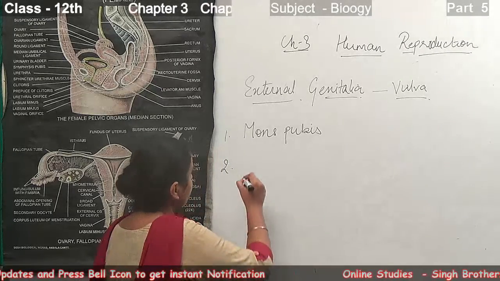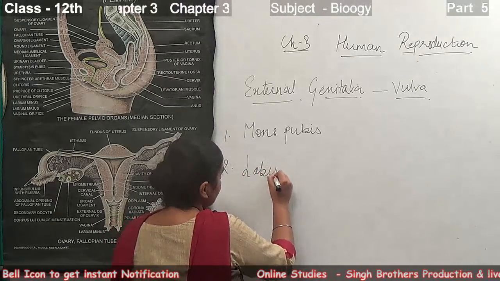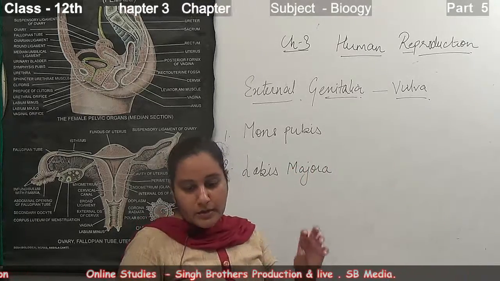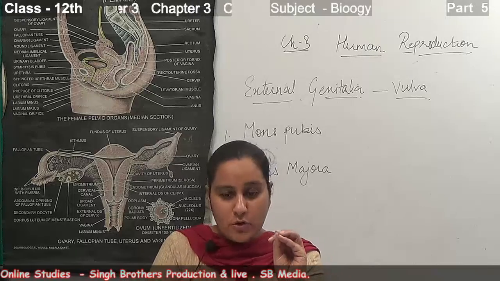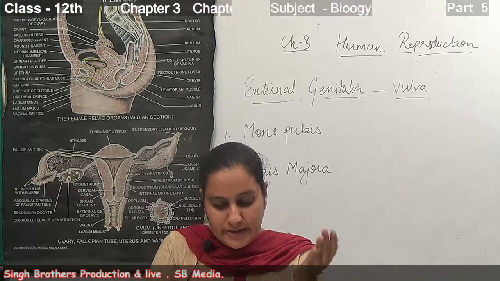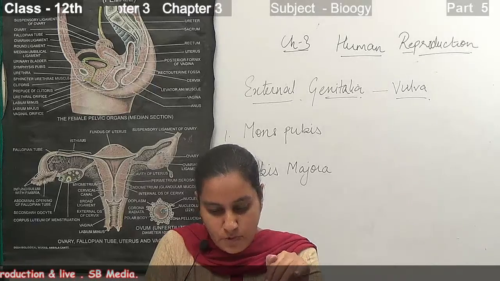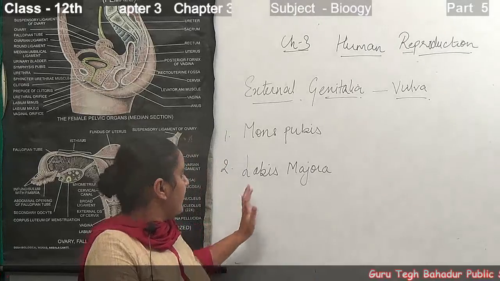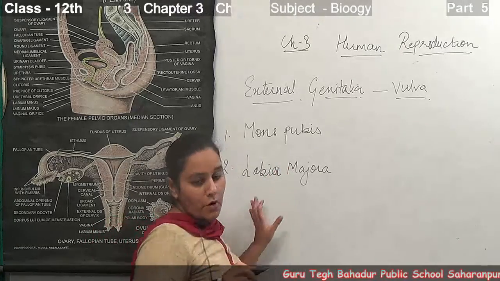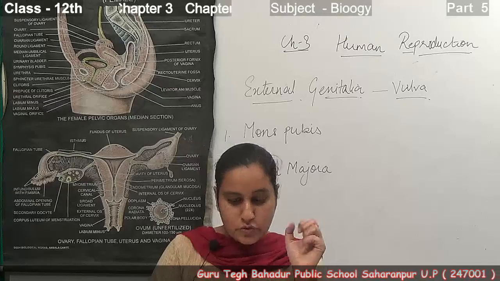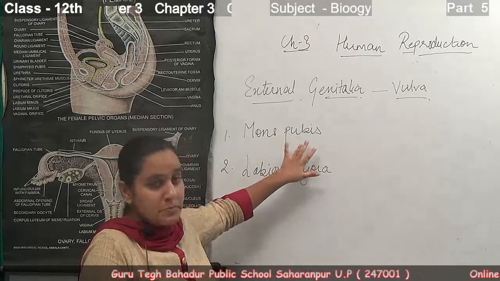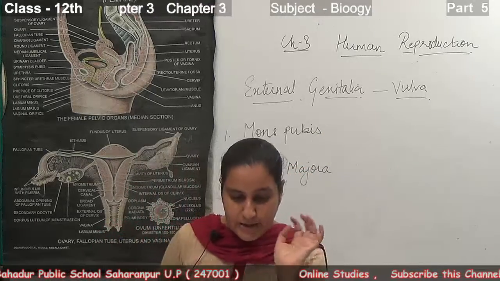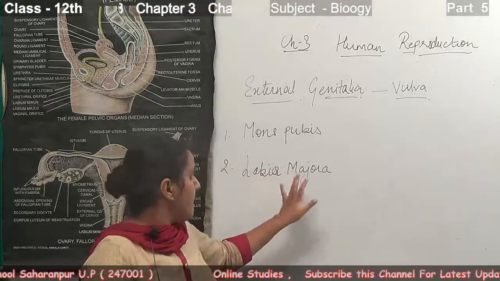Next comes the second part, the labia majora. These are two folds of fatty tissue that extend from the mons pubis and surround the vaginal opening.